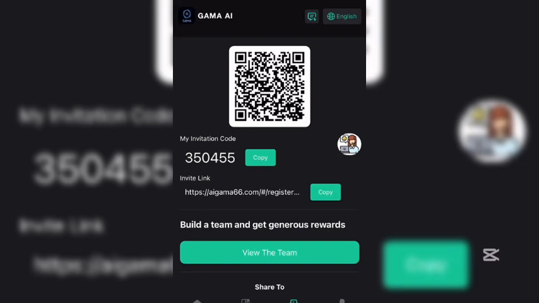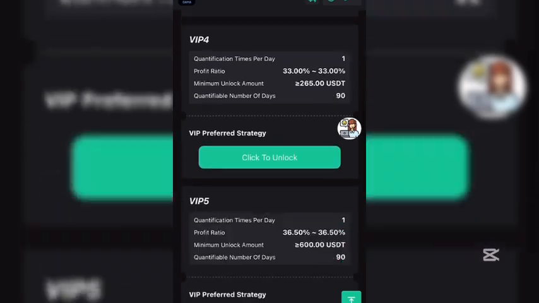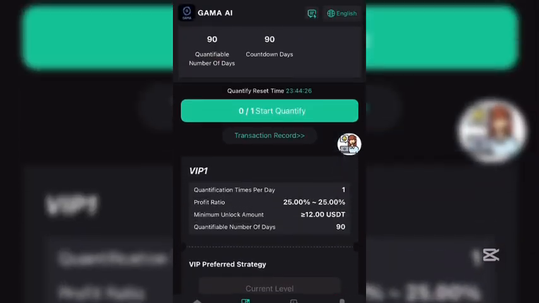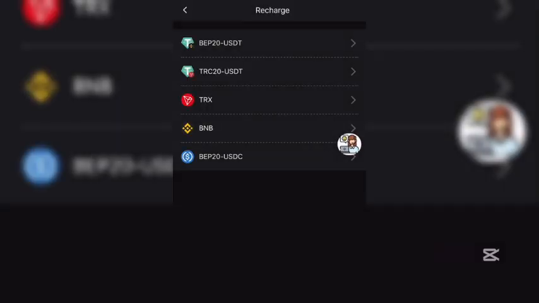So I will show you how to quantify and also how to upgrade VIP by hitting up on quantification. By hitting up on quantification, just know that the VIP starts from VIP 1 down to your highest VIP, which is VIP 10. So to unlock VIP, to upgrade your VIP level, you hit up on click to unlock, hit up on confirm. By hitting up on confirm, these are all the networks which you can use in making deposits or withdrawals to this site: your BEP20 USDT, your TRC20, and the TRX, your BNB, and your BEP20 USDT, which I will be making use of, BEP20 asset.